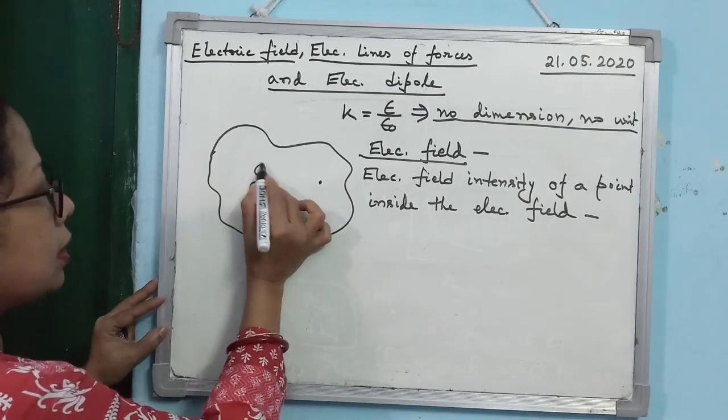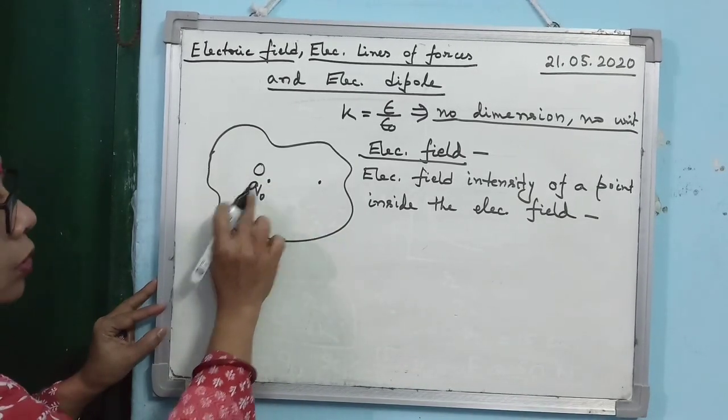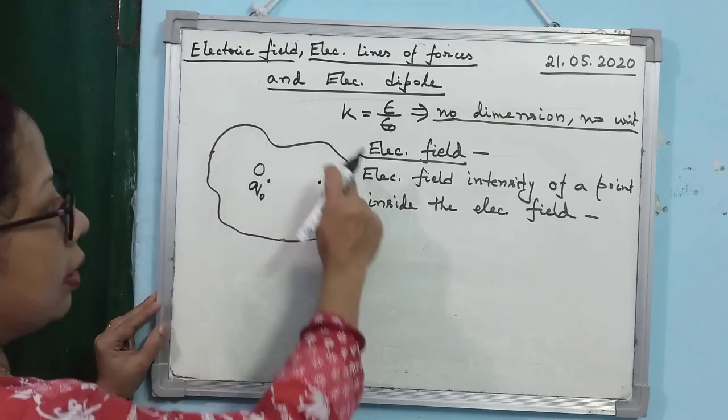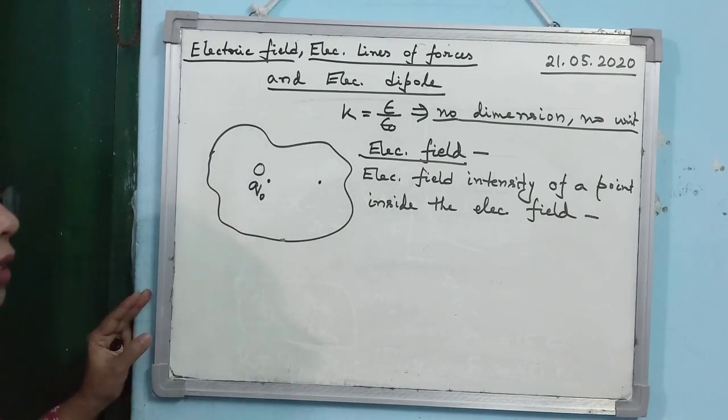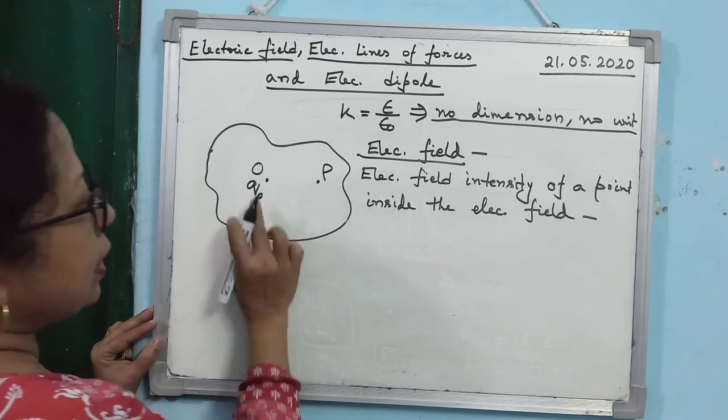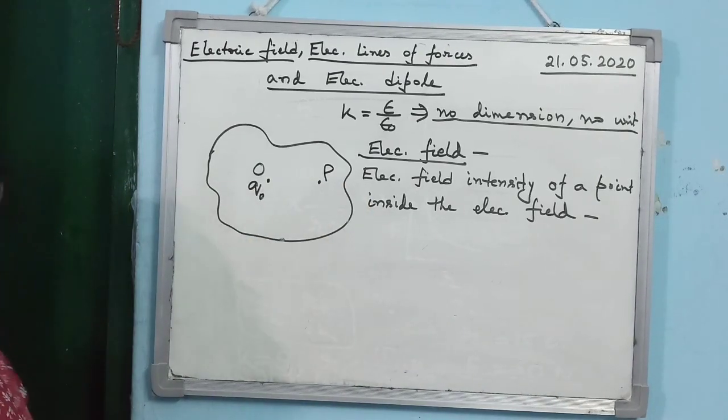Alright. So, if you consider you have kept a point charge Q0 at the point O, electric field is generated surrounding the point charge. Now, what is the electric field intensity at the point P?